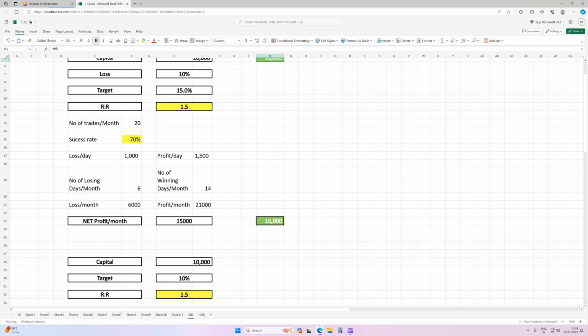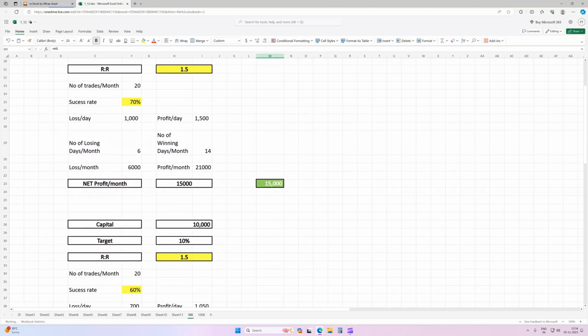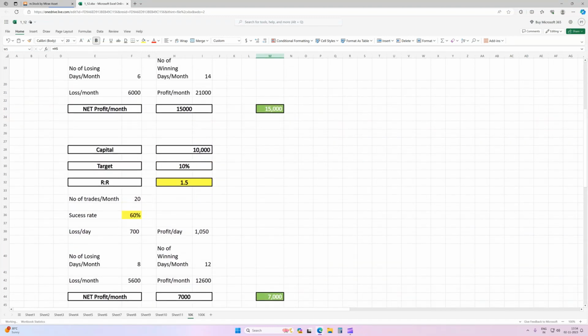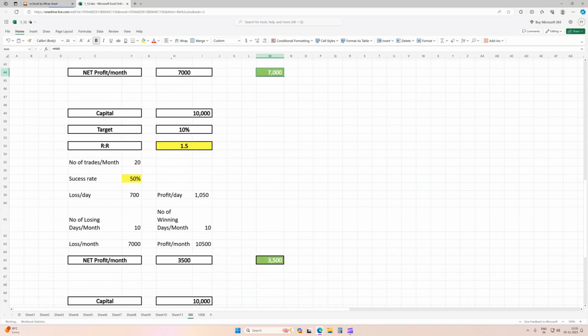Now if we reduce the success rate and target while keeping the same risk reward of 1 is to 1.5, I have reduced the success rate from 70% to 60%, and the target to 10%. On 10,000 capital, the target will be around 1,000 rupees and the loss around 700 rupees. Even with this reduced success rate and target percentage, we are still making around 7,000 rupees in that month. On the capital of 10,000 rupees, 7,000 rupees is almost 70% returns in 1 month. If we make the success rate 50%, we are still making 3,500 rupees.